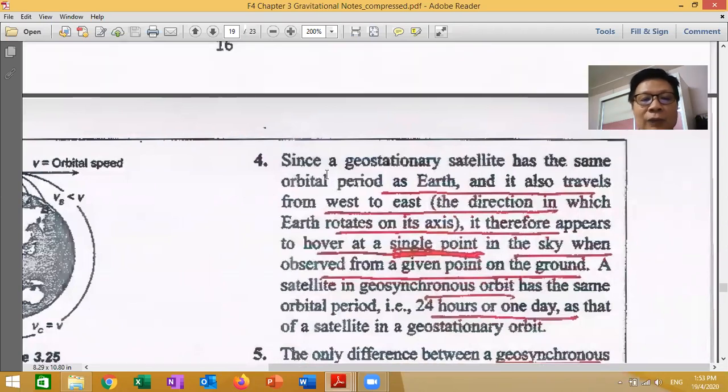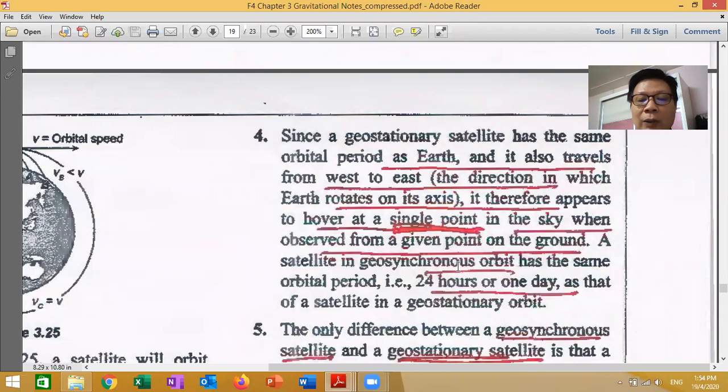Okay. Number 4. Since a geostationary satellite has the same orbit period as Earth, I told you just now, same time, right? So it also travels from west to east, like on Earth. The direction in which Earth rotates on its axis is therefore appear to hover at a single point. It is always up in the Malaysia sky. It will always stay there in the sky, when observed from a given point on the ground.